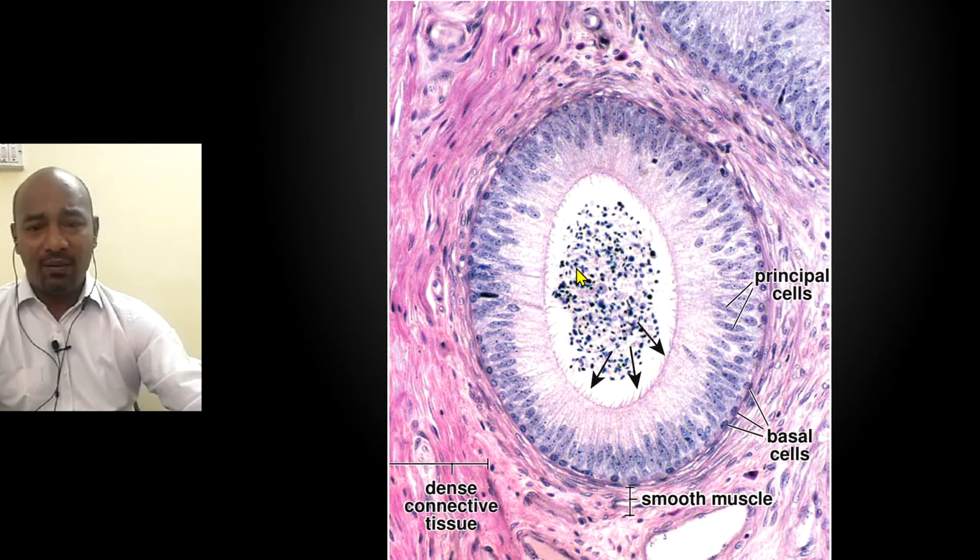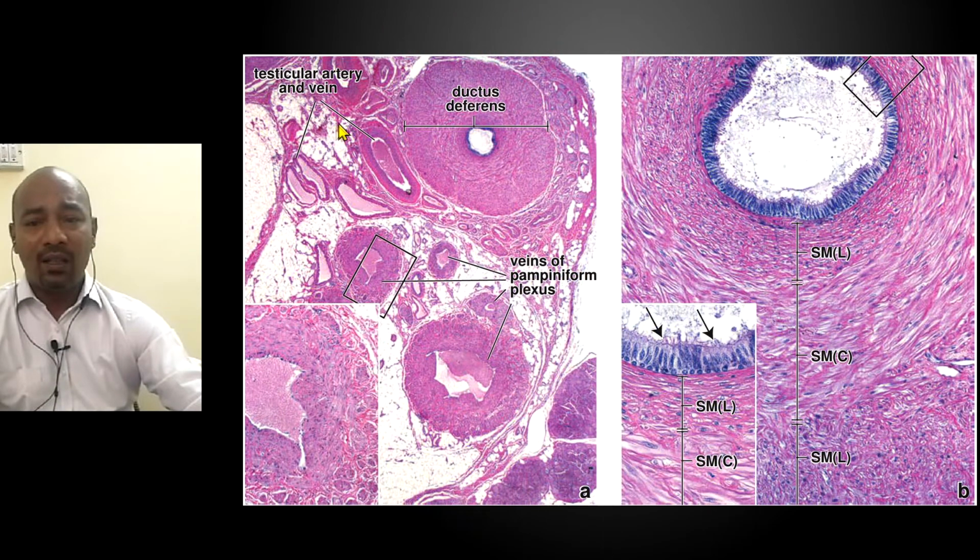So you will have a pseudostratified appearance, and these have stereocilia, and the spermatozoa are within the lumen, and these individual tubular structures are enveloped or enclosed by smooth muscle. Okay, so multiple of these actually join together and they form one vas deferens or the ductus deferens.